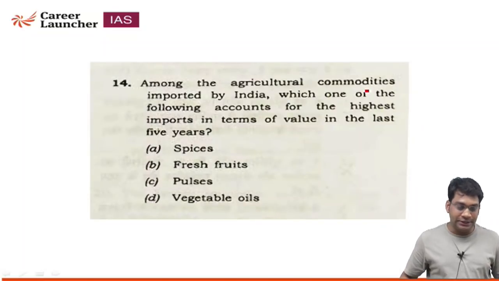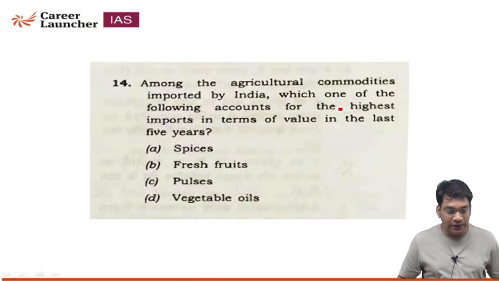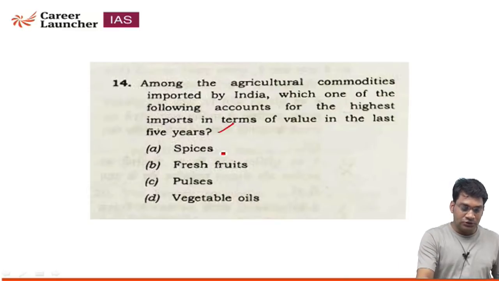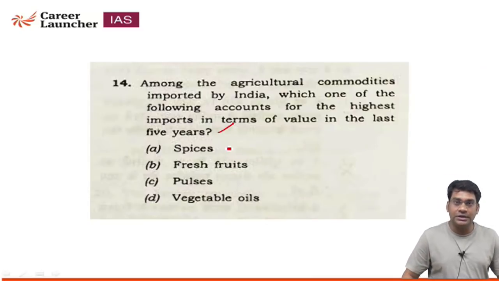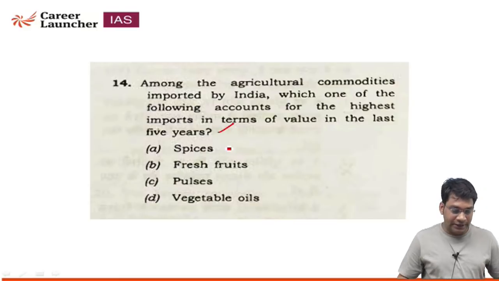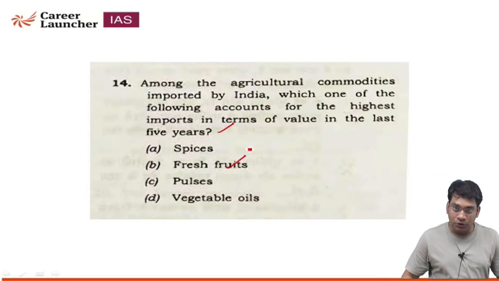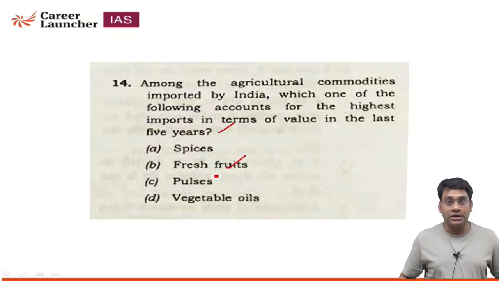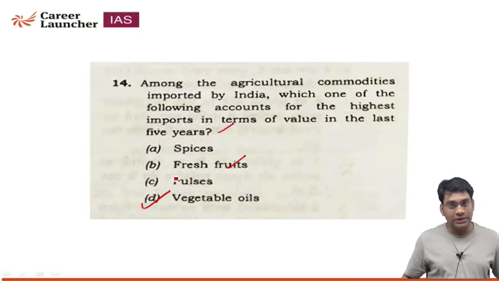Question number 41, set C: among the agricultural commodities imported by India, which one of the following accounts for the highest import in terms of value in the last 5 years? Spices will not be the correct answer, because India is rich in spices. That's why Vasco da Gama came to India in, sorry, 1498. And fresh fruits are again horticulture, where India is also an exporter. Pulses, India is a major producer and consumer of pulses. So option D, vegetable oils, is the correct answer.